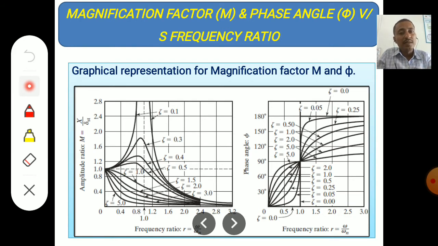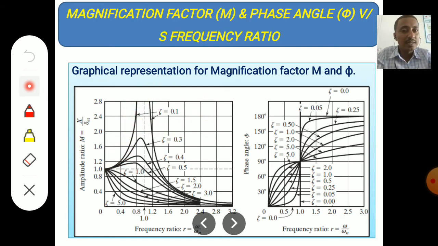So you can see here, when the magnification factor is 1, the frequency ratio is 0. You can see that as the magnification factor increases, it is for a different damping ratio.